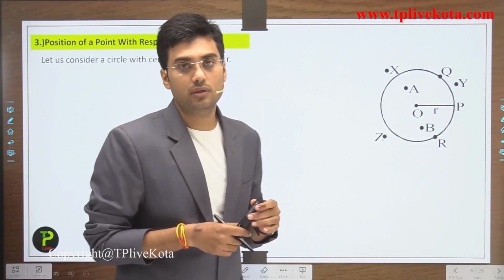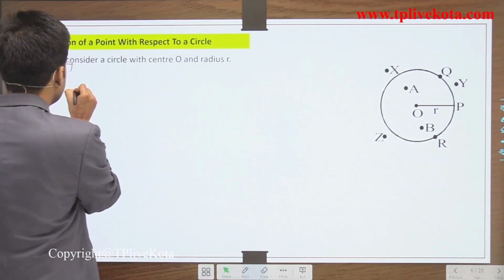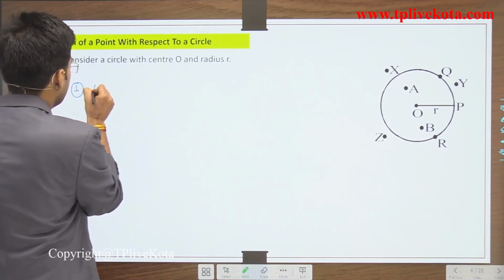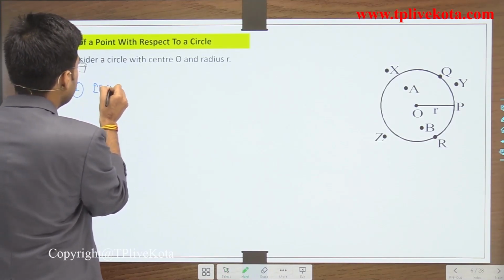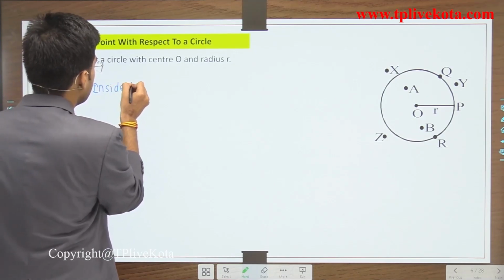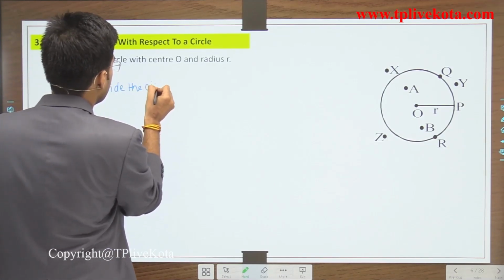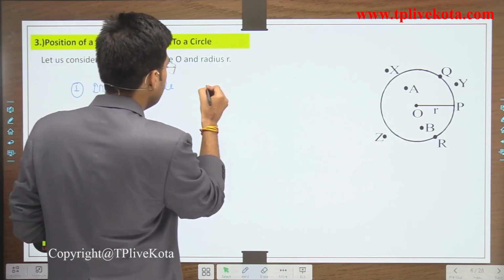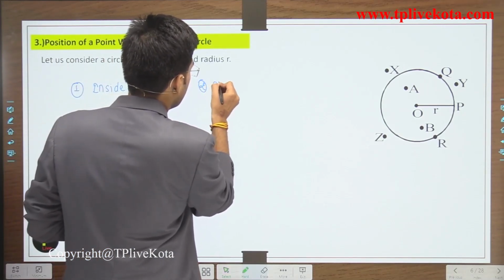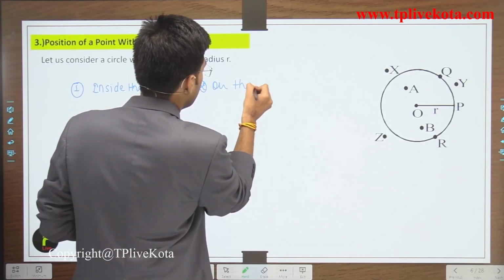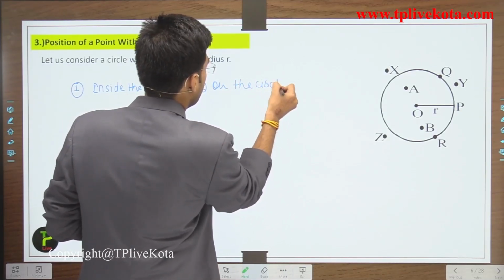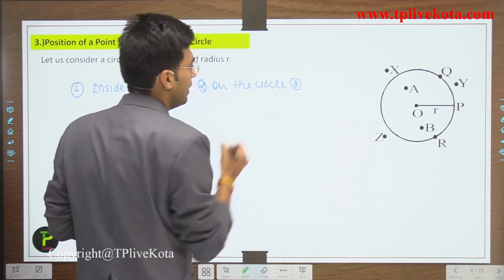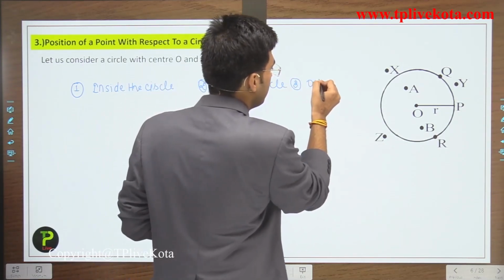First is inside the circle, second is on the circle, and the last is outside the circle.